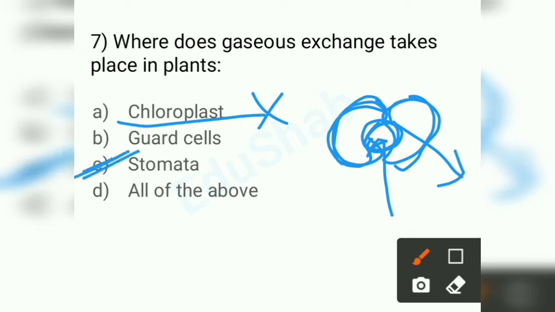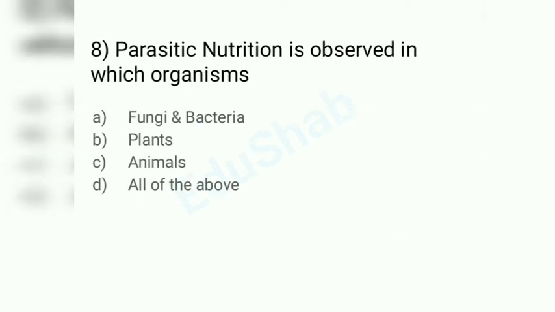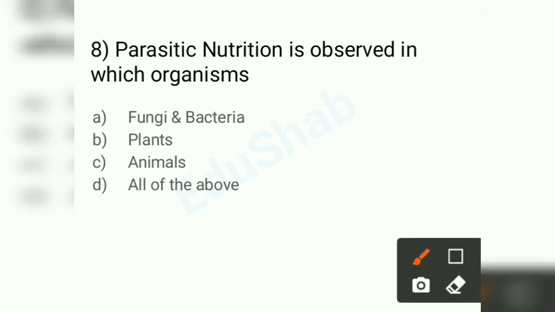Your answer is stomata. The other one is, parasitic nutrition is observed in which organisms. First of all, let me tell you, parasitic nutrition means organisms which cannot prepare their own food. They are dependent on other organisms, like plants are producers. So these parasites are consumers. Also, they can affect their host.